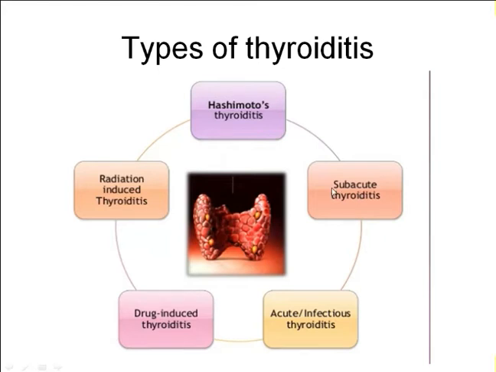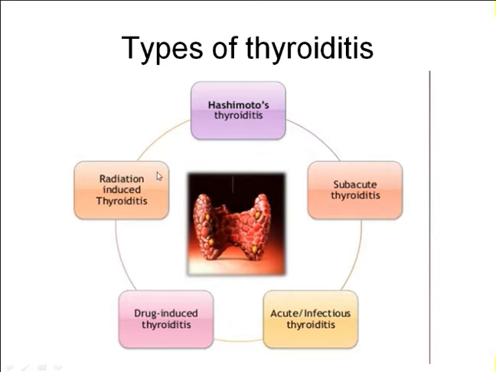The most common is Hashimoto's thyroiditis. Then you have subacute thyroiditis, and acute or infectious thyroiditis, which is associated with suppurative infection. Sometimes it can be drug-induced thyroiditis, or radiation-induced thyroiditis.